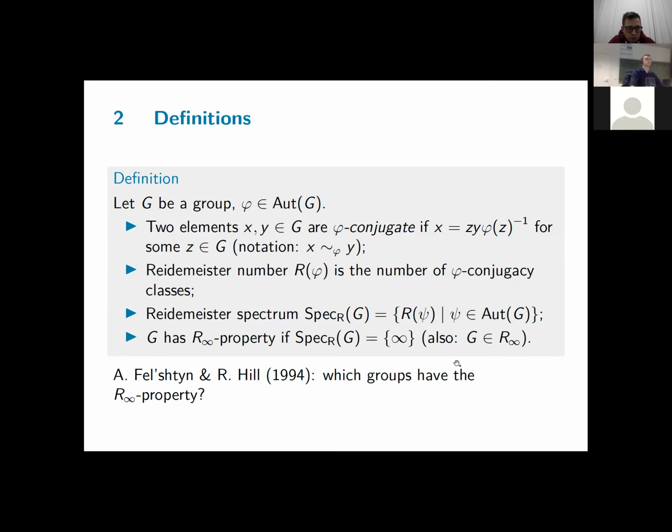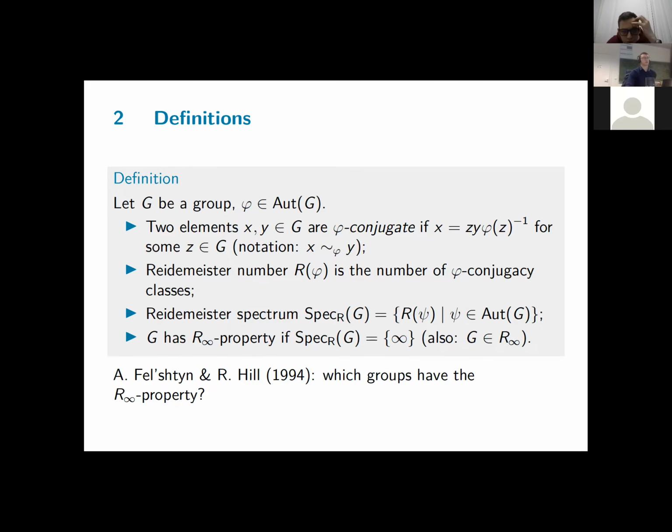You have a certain group property, and then it's always the question which groups have this property and which don't, and can you somehow classify these and give some general conditions that have to be satisfied in order for a group to have the R infinity property. But besides the R infinity property, there is also some interest in determining Reidemeister spectra of specific families of groups, for which it's either known that they don't have the R infinity property, or in order to prove that it either has or doesn't have the R infinity property.